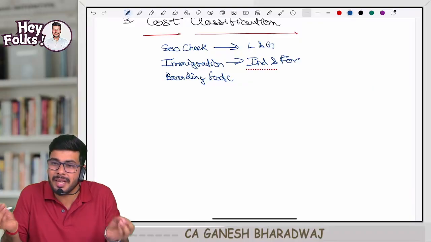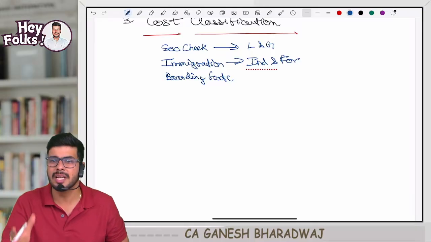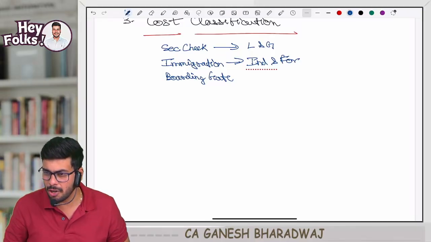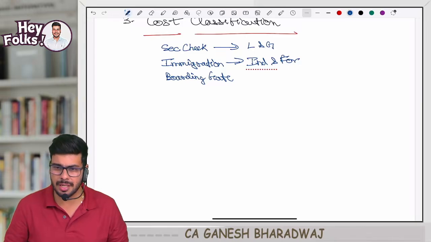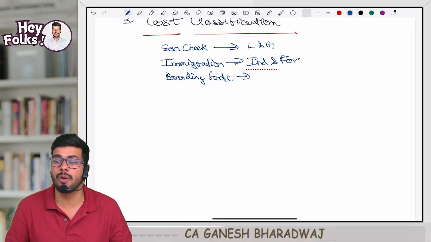So here it makes sense if I classify the same human beings as Indians and foreigners. Here I'm not bothered whether you are a male or a female. Are you clear with this, guys? Are you all understanding this? Now, once you cross the immigration, now what happens? Everyone comes together. Now you go to the boarding gate. Now in boarding gate, you know what happens?